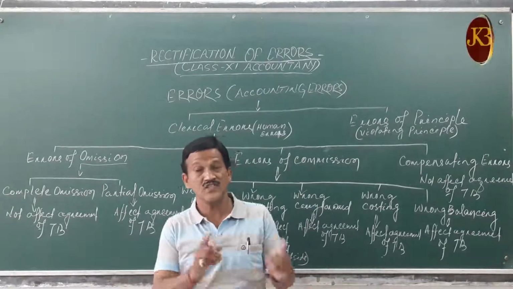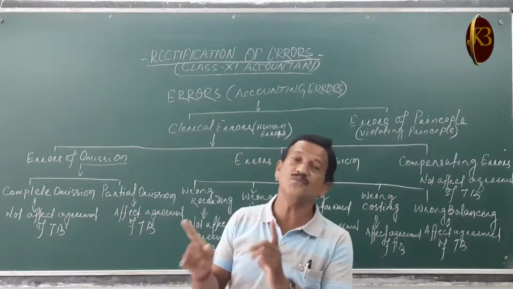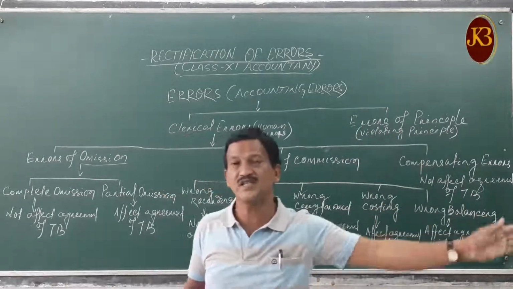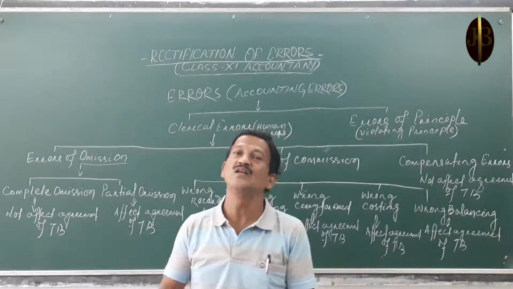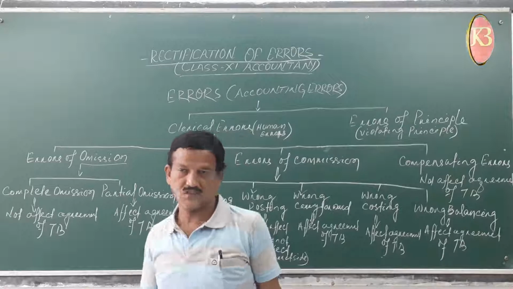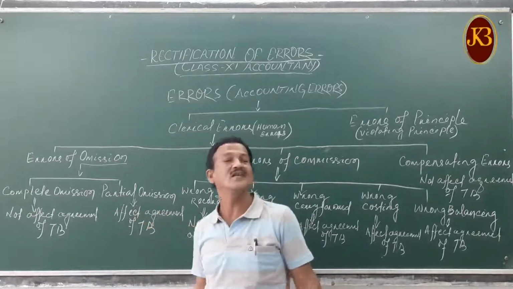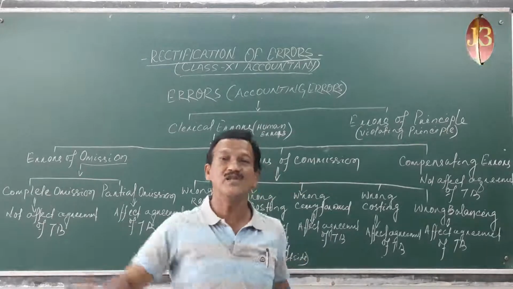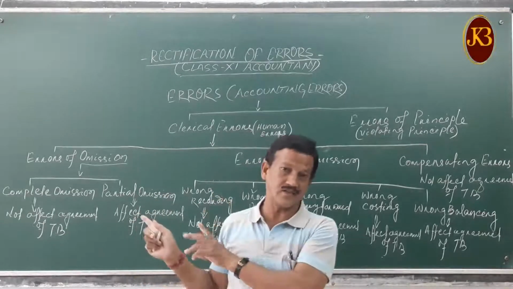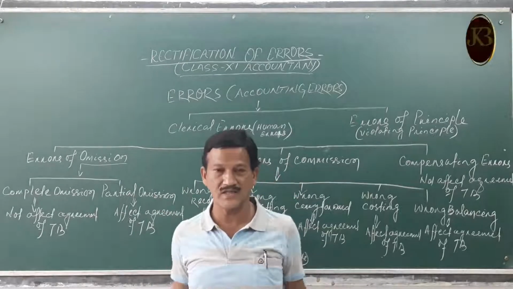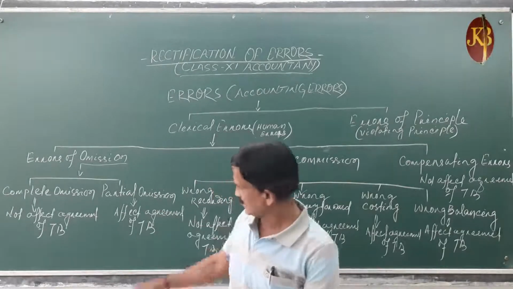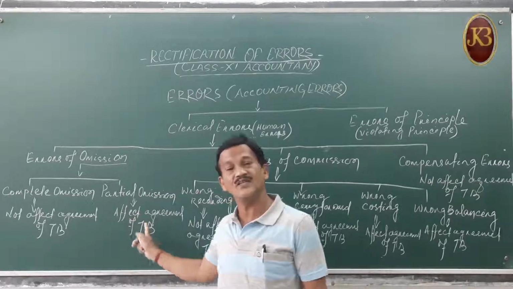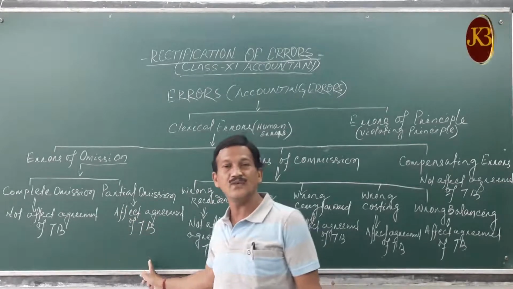But if the purchase of goods, rupees 10,000 from Ram, is recorded in the books of original entry, and while posting to the ledger we forget the Ram account, that is a partial omission. It is recorded in the purchase account, but in the Ram account it is forgotten. If there is a partial omission, then it will certainly affect your trial balance agreement.